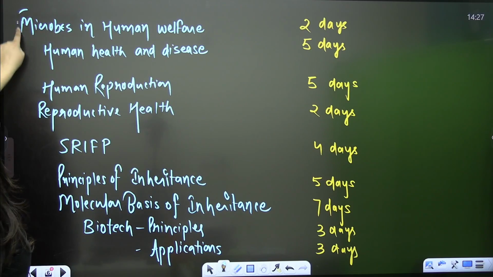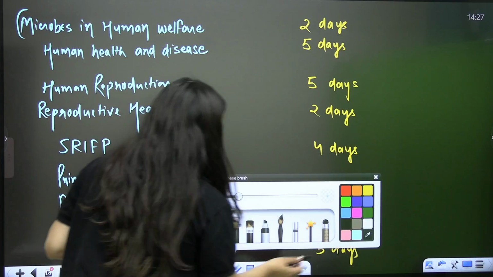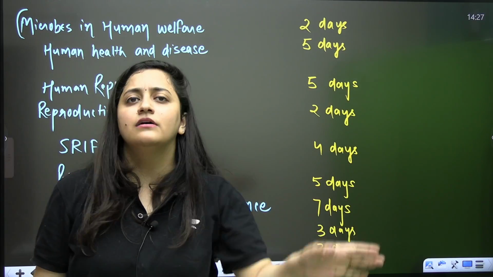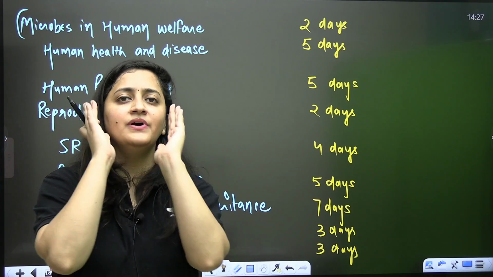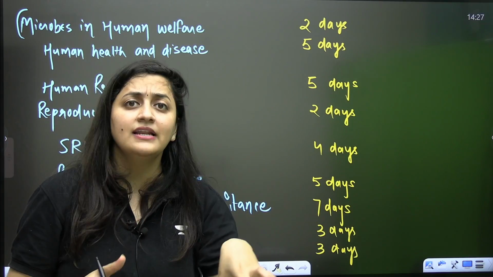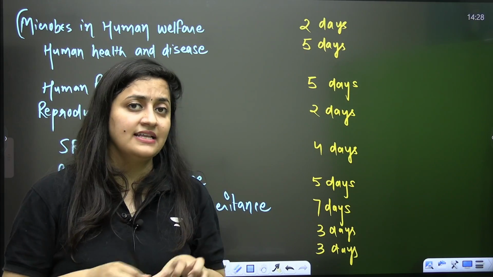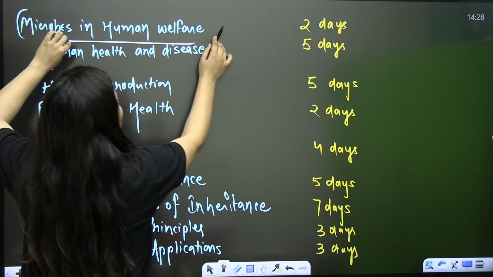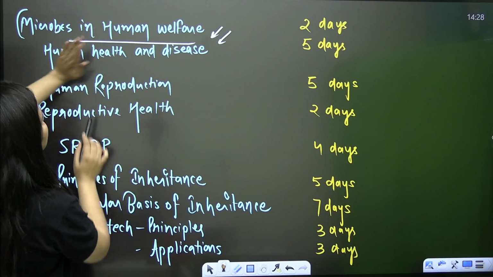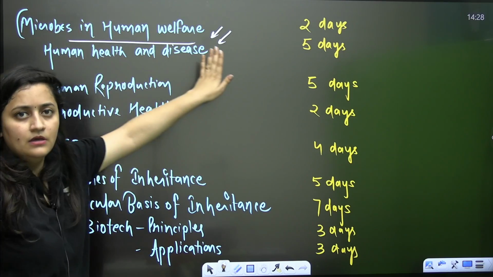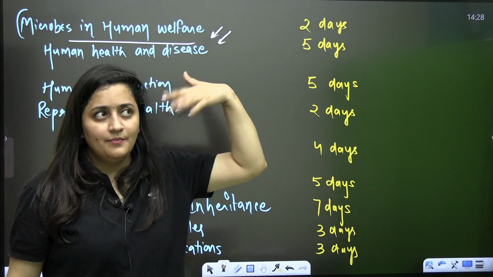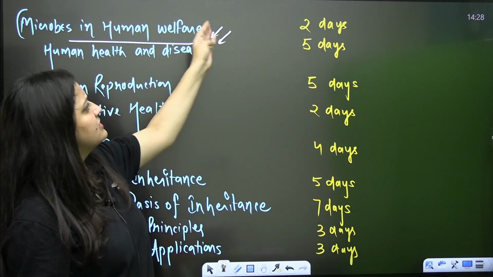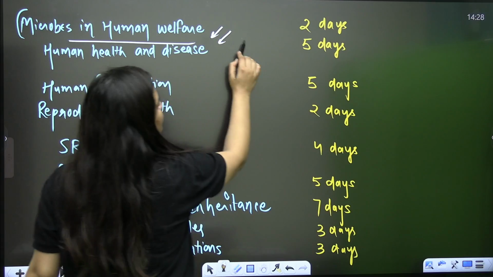Now move to the next part, microbes in human welfare. Now you must be thinking, ma'am, what about the other chapters of class 11th? Forget 11th, 12th. If you are a dropper, then mix it. If you are in class 12, finish 12th syllabus first, then go for class 11th. So why microbes in human welfare after human physiology? Because this chapter is easy. Already you have completed so many things, where so many things are there to remember. So start with the easy chapter. 2 days are more than sufficient.